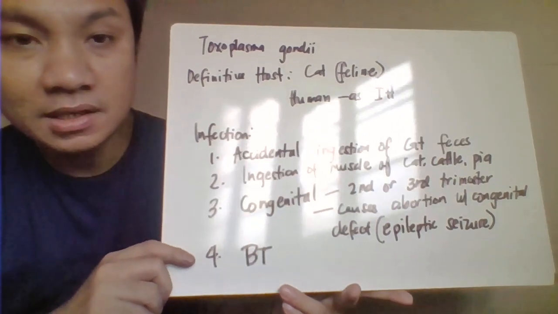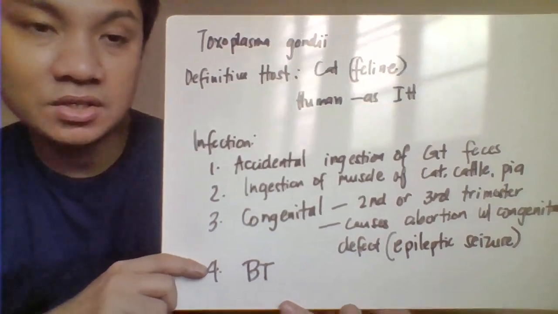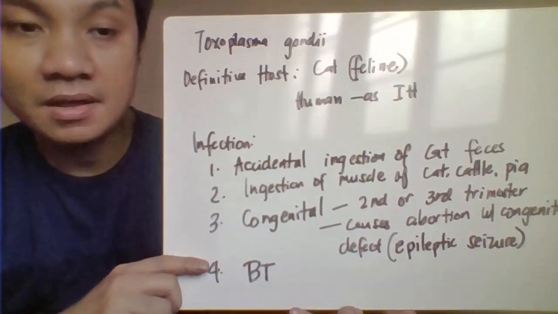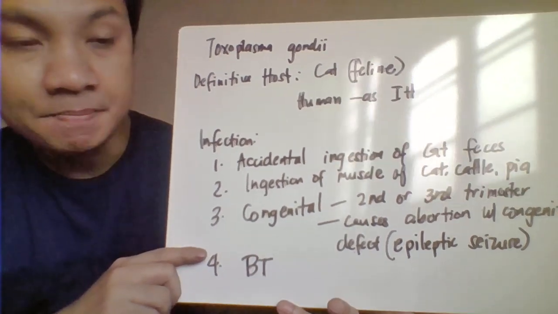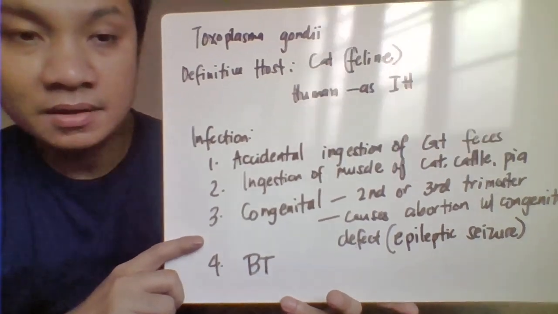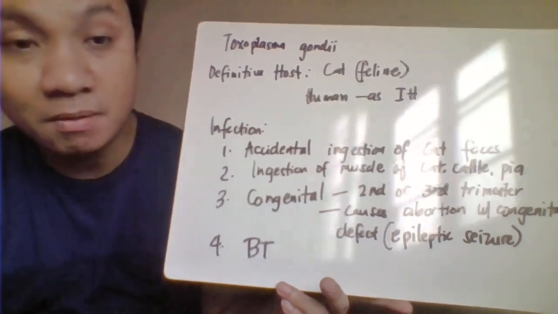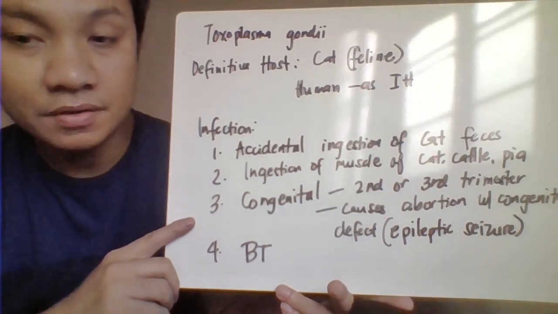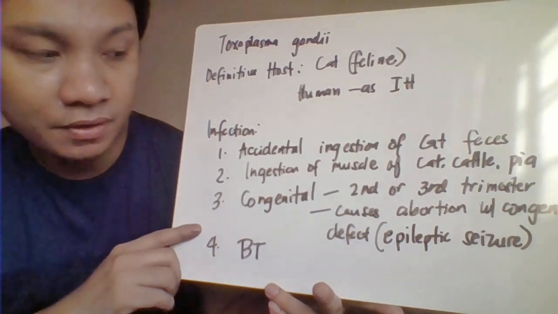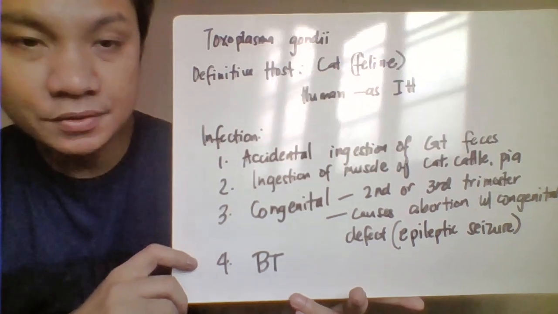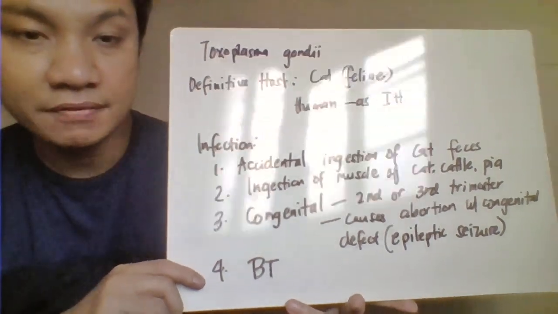Okay, and we have also here the infective stage. And we have here congenital infection with a mother to child infection, very common during the 2nd, 3rd trimester of pregnancy. And it would have here the effect of the abortion. We could also have your congenital defects in the form of your epileptic seizures. It could also be transmitted here by blood transfusion.